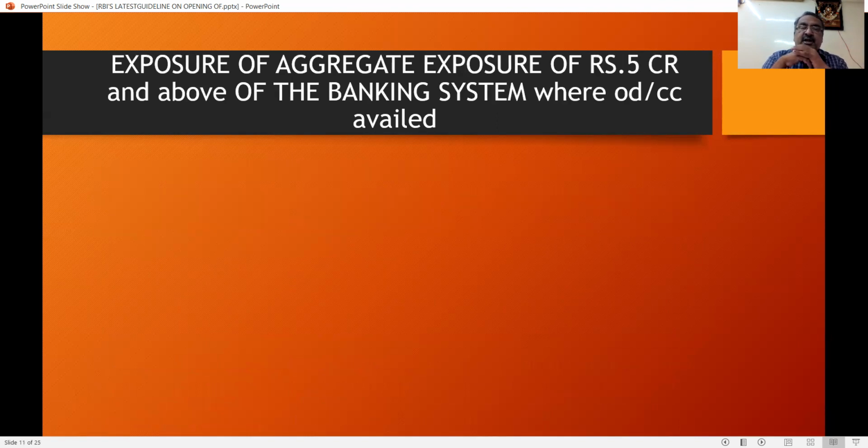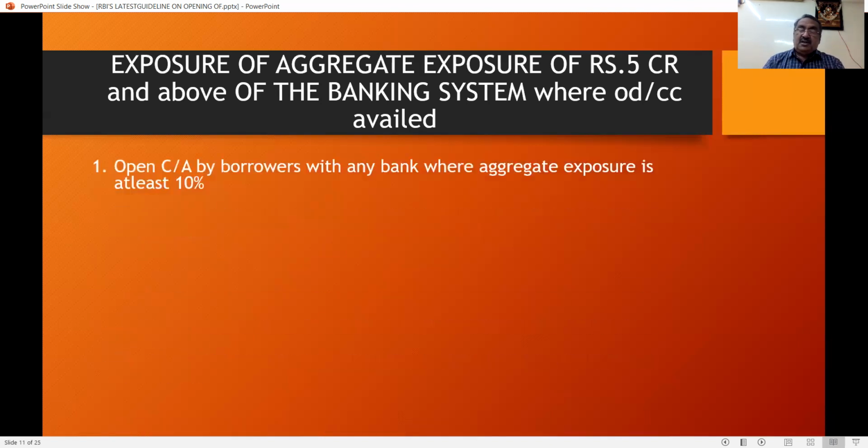Now, aggregate exposure of 5 crore and above, where OD and CC facilities are available. They divided less than 5 crores and above 5 crores. Less than 5 crores, any bank can open, and the bank has to get the declaration. And now the loan exceeding 5 crores, even if it may be 100 crores, is a bank allowed to open? Here they divided the exposure into 2 parts. One is aggregating total exposure of at least 10%. So 10% and above, and less than 10%.